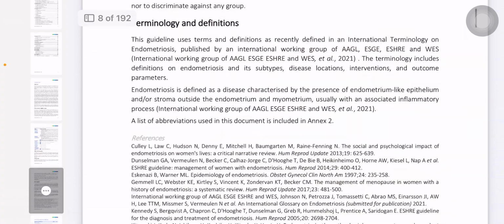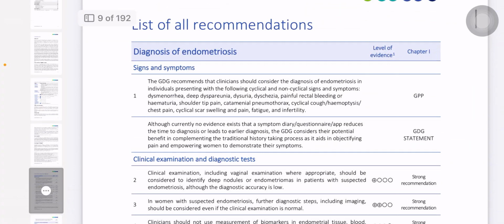The other thing is that it is also associated with chronic pelvic pain. One of the causes of chronic pelvic pain is endometriosis. Chronic pelvic pain is also important, so I will make another separate lecture for it. Chronic pelvic pain is important regarding the TOCS station, and endometriosis is also important. In every exam, both theory and TOCS, this topic is very important.